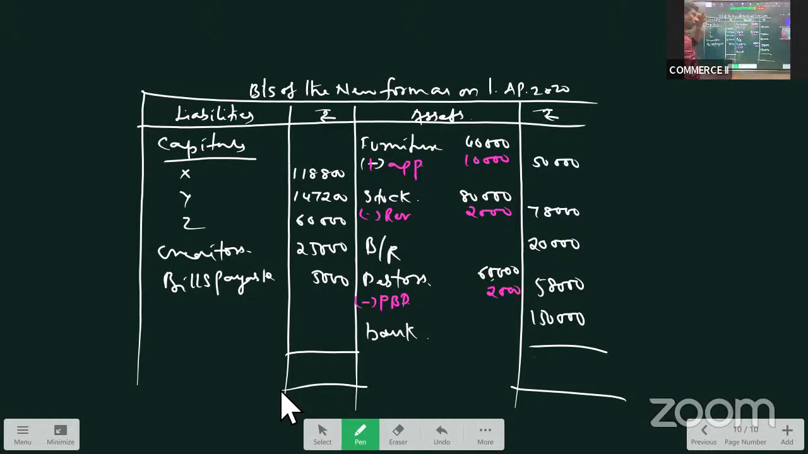128, 148, 156, 306, 3,56,000. Again, 3,56,000. Okay, so this is how we have done and concluded the problem. Check the total on both the sides.